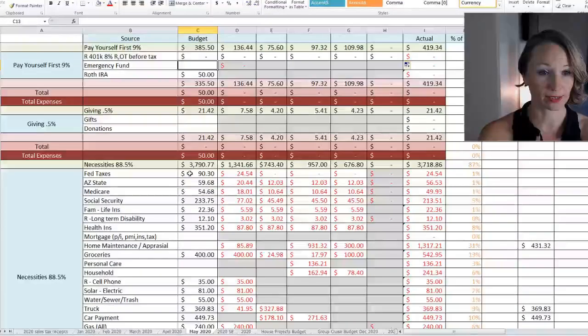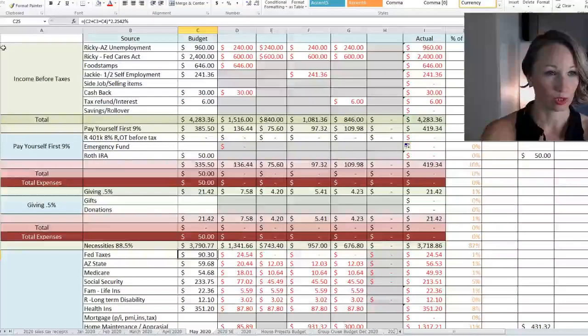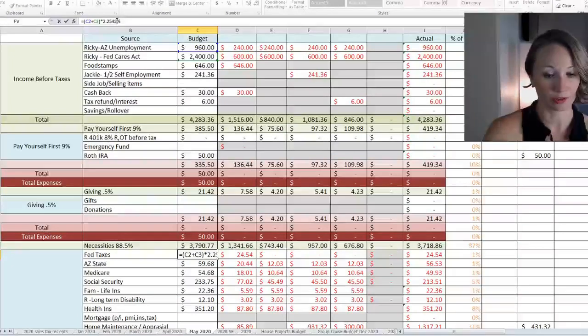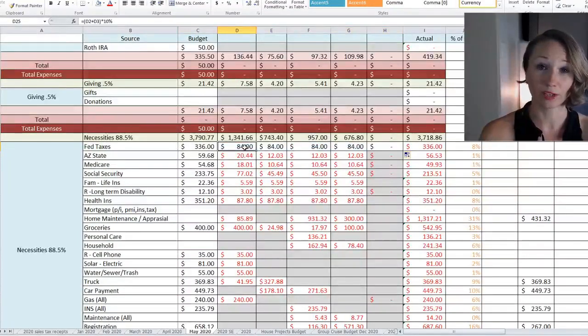Now federal taxes, like I said, we're going to put out of these two, so 2 and 3, we're going to take out the 4, and we're going to change this to 10%. And click away. Okay, so that would be $336 for the month. So I'm going to take this across. So about 84.